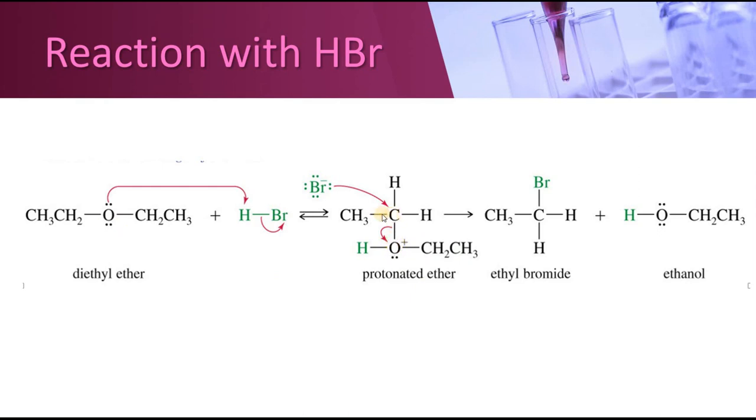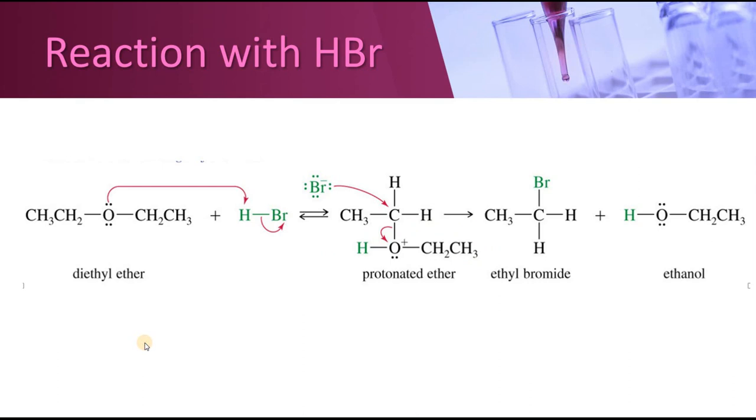And now this carbon atom will be attacked by the bromide ion. Now this bond will be broken and one of the molecules will be converted to ethanol and another molecule will be converted to ethyl bromide. Bromine has been attached with this carbon atom. This whole molecule is going to be ethyl bromide and this whole molecule is going to be an alcohol.